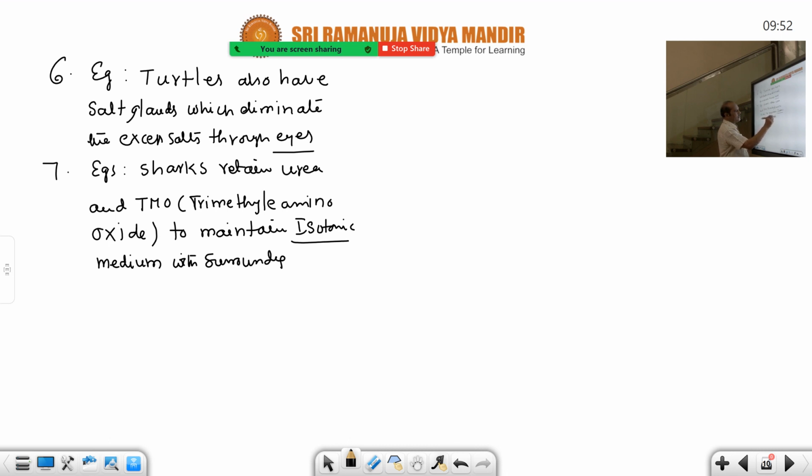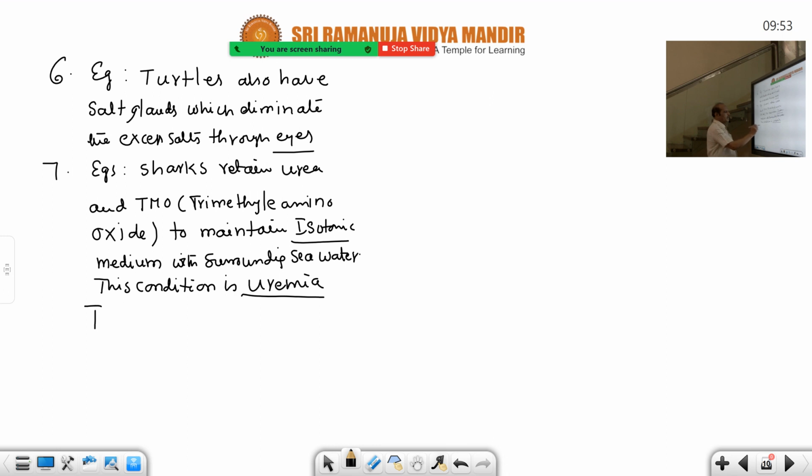So this is the last example of water problems for marine organisms. Yes, this condition, retention of urea in the blood, is also called uremia. Already we have given that. You can say uremia if you want.